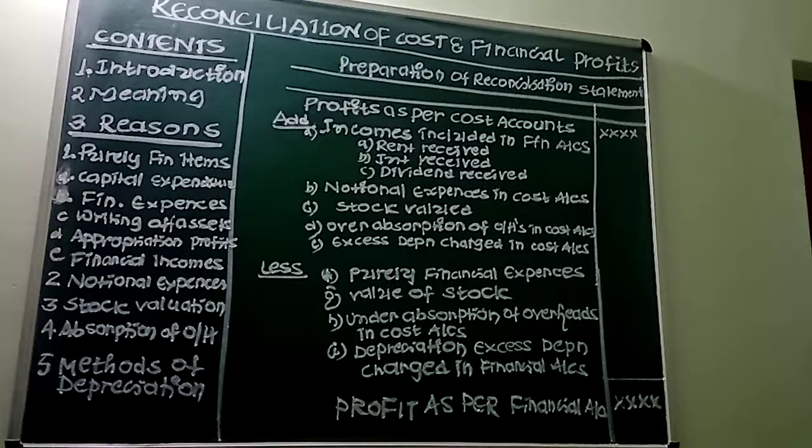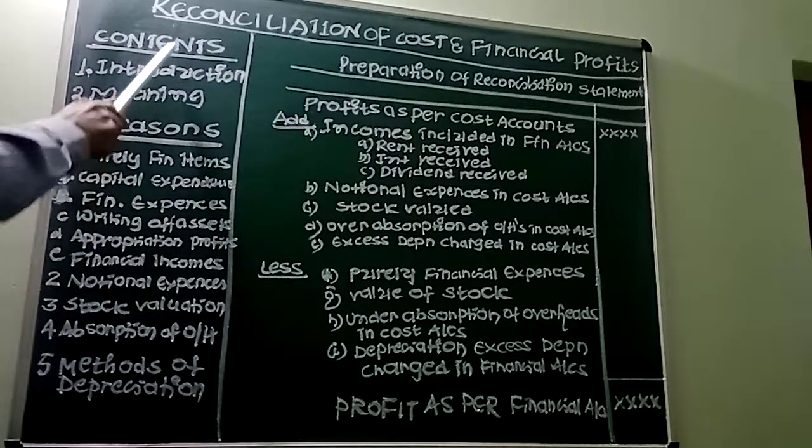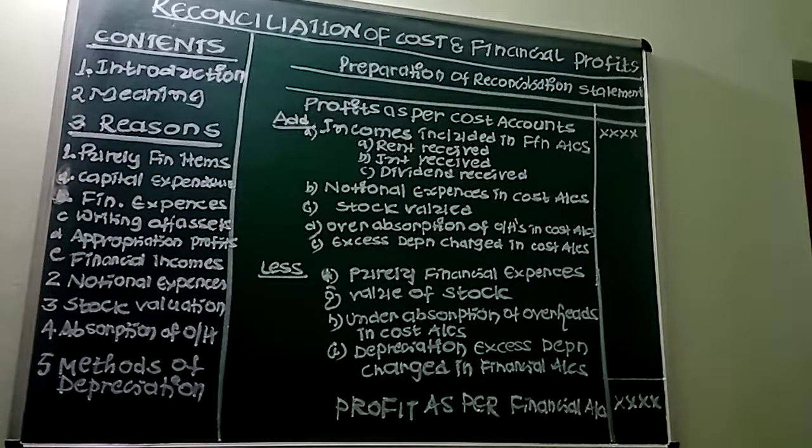See, now let us try to amplify the contents of this reconciliation of cost and financial profits. The first important thing we'll have to learn here is that under the introduction part, cost accounting is a separate system of accounting by itself. It has well defined objectives and procedures which are different from those of the financial accounting system.